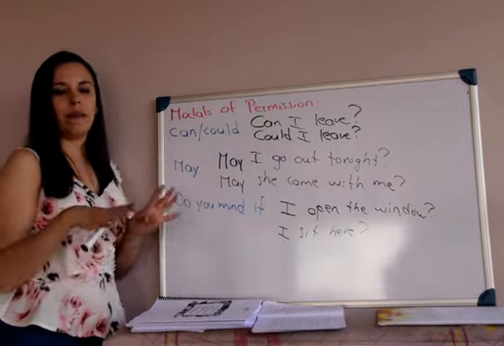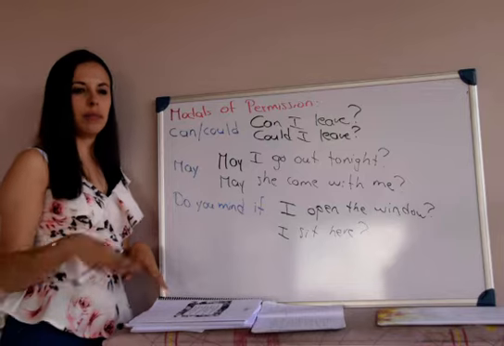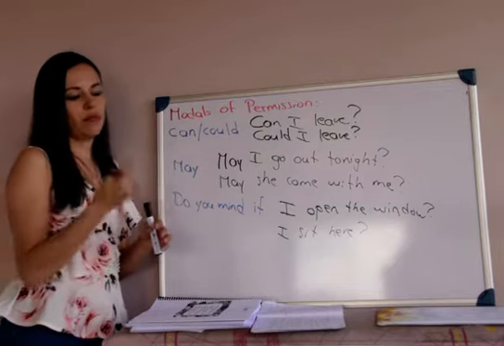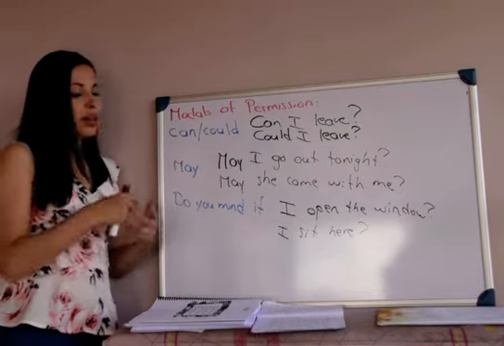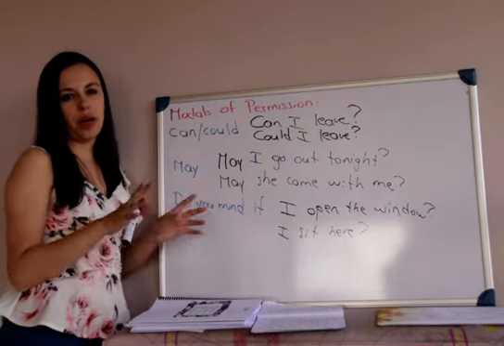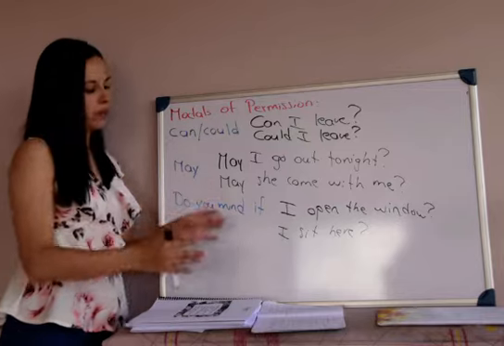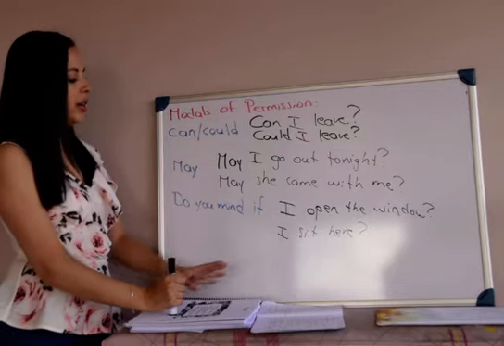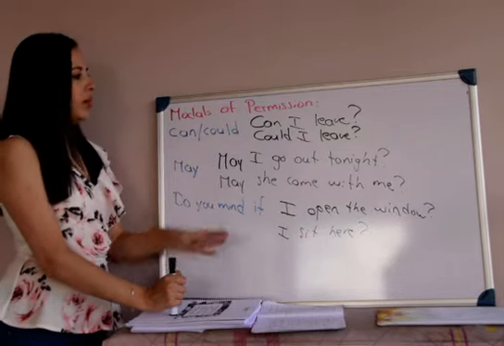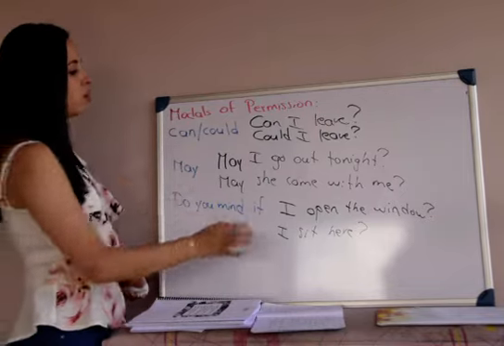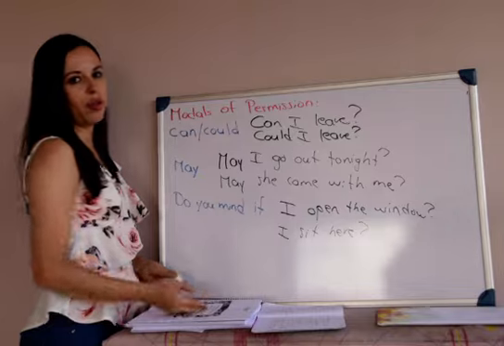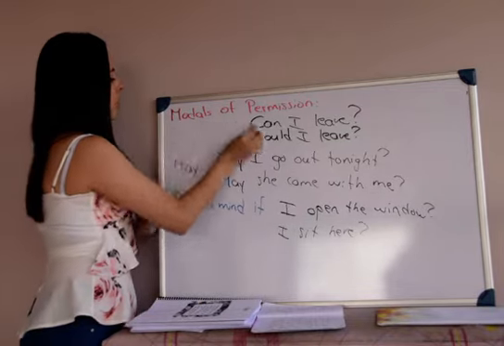Let's say that we're in a restaurant and all the tables are busy and there's only one person at one of the tables, so I ask the person, do you mind if I sit here? No, sure, go ahead. Or, no, I'm sorry, I'm waiting for someone. Right, we have different options to answer. But these are the three modals that we use for permission. Okay, and that's very simple. You already know that we always use the simple verb when we have modals.